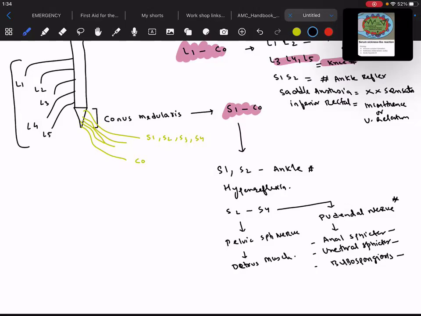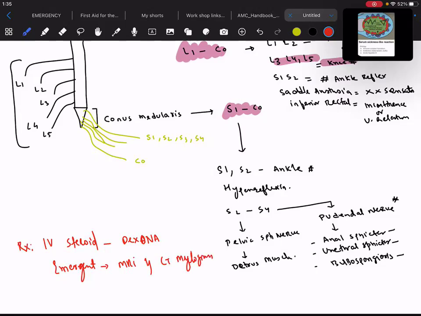Now, what is the treatment? How do you treat such patients? You go for IV steroids, that is none other than your dexamethasone, that is Dexona. You would urgently go for MRI and CT myelogram.